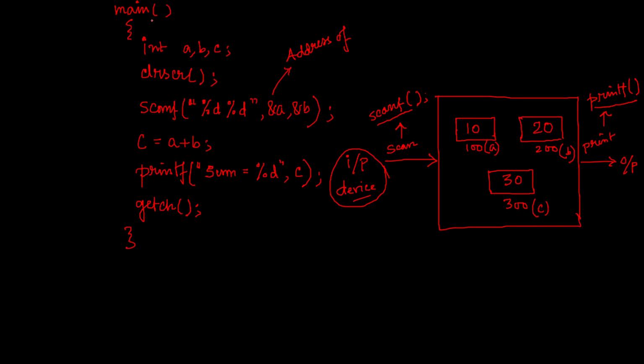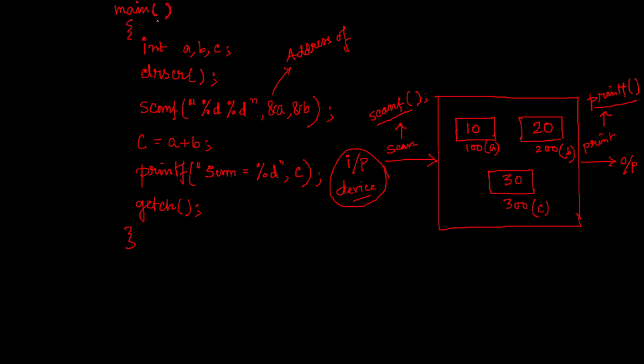So main is a function name, and what is a function? A function is basically doing some operation, right? For example, how can you realize that a particular line is a function or not? You will see that in each and every case where I have an opening brace and closing brace, that is a function.